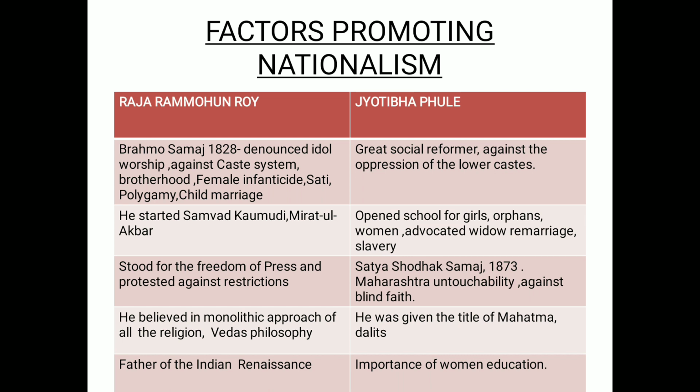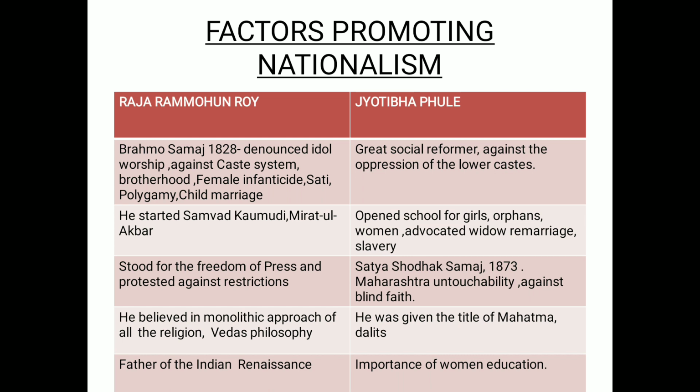Clear? Next, he was the first reformer who opened schools for girls, orphans and women. He supported widow remarriage and was highly against slavery, where the upper class made slaves, and they were making slaves of whom? Of the lower class. Next, he founded a Samaj, like Raja Ram Mohan Roy founded Brahmo Samaj. He founded Satyashodhak Samaj in the year 1873, right? And it talks about untouchability, right? And it was against blind faith and blind superstitious beliefs, right?